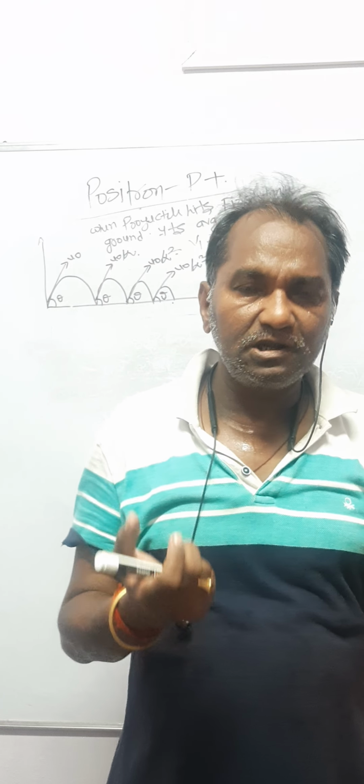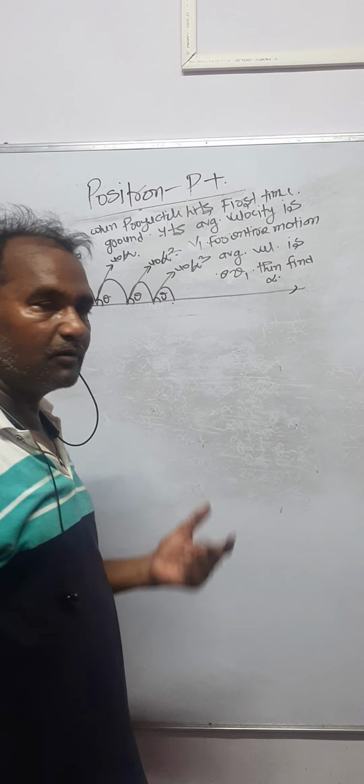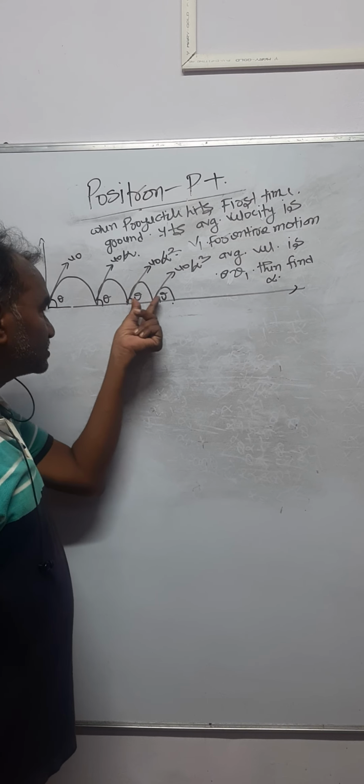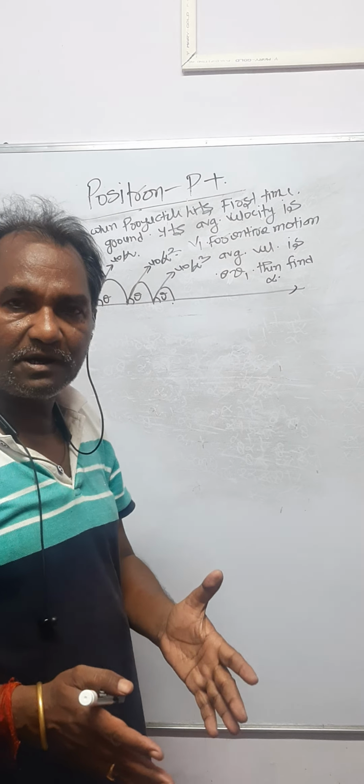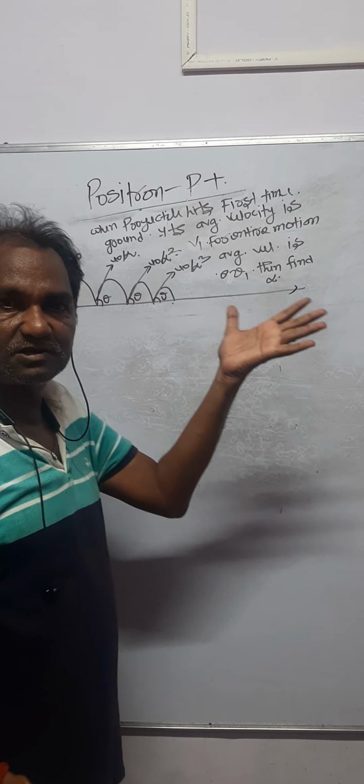Our approach should be that average velocity is total displacement divided by total time. Total displacement is r1 plus r2 plus r3 and so on, divided by the time of flight, t1 plus t2 plus t3 plus t4.